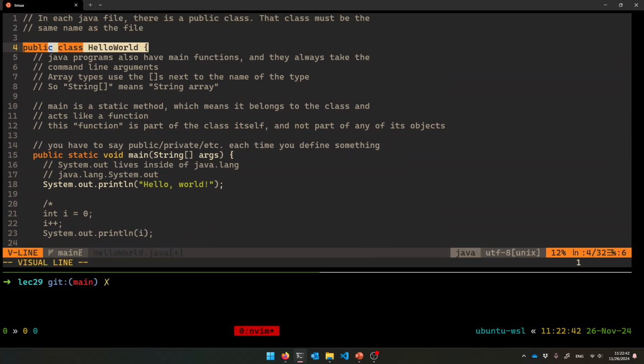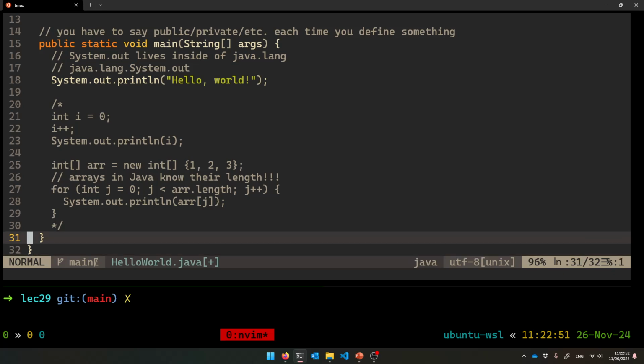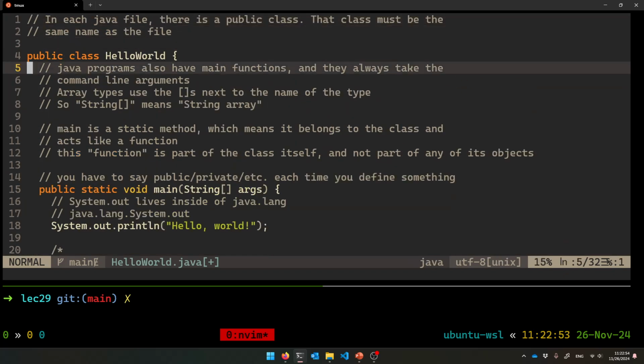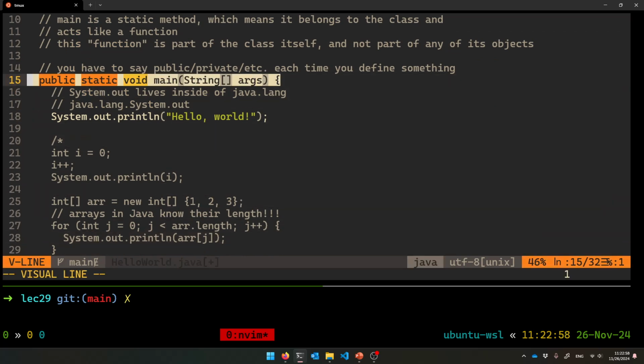All right, so it says public class HelloWorld, open brace, close brace. So we make a class. Everything happens inside of a class in Java. There's no ending semicolon at the end of the class, which is extra nice. And then the main function is really a method. We say public static void main. Main returns nothing, not an int this time.